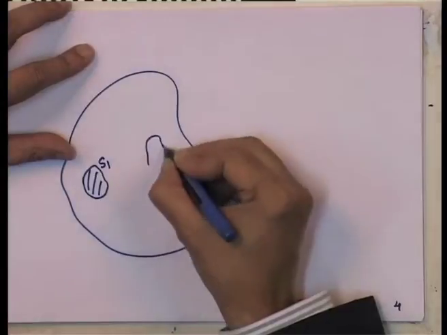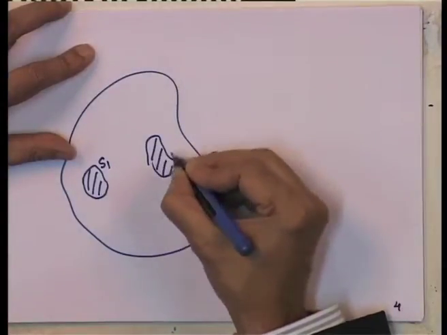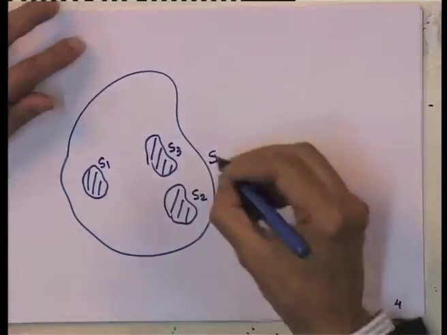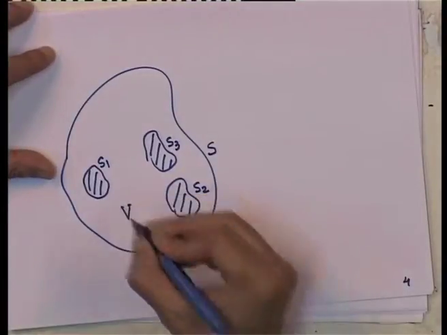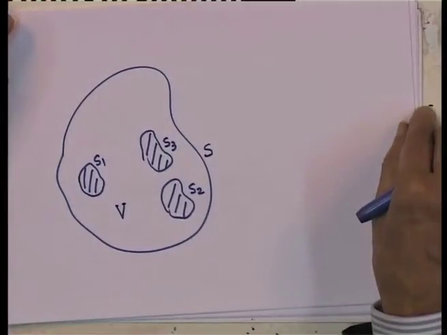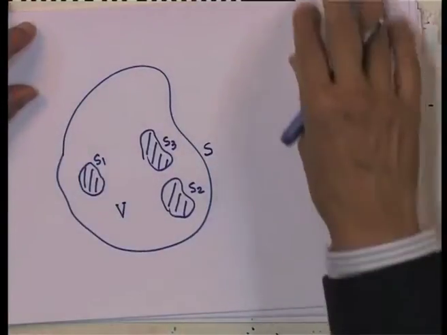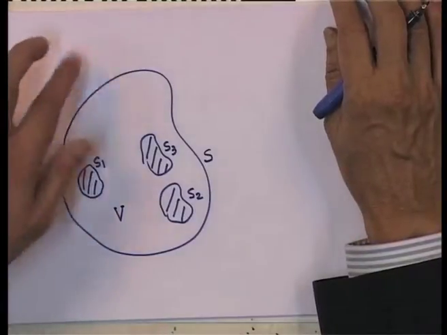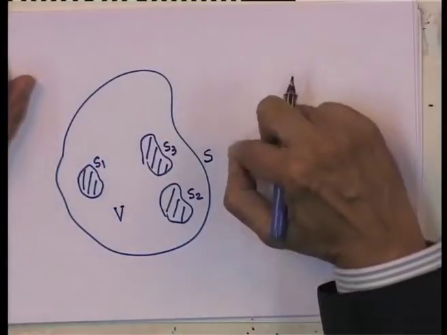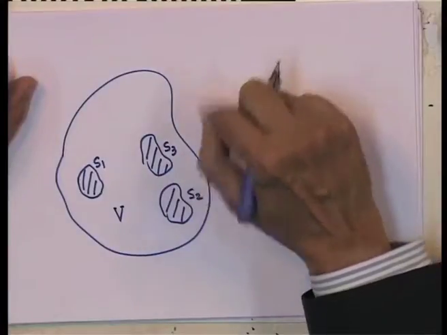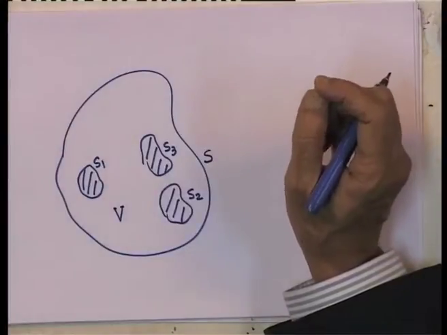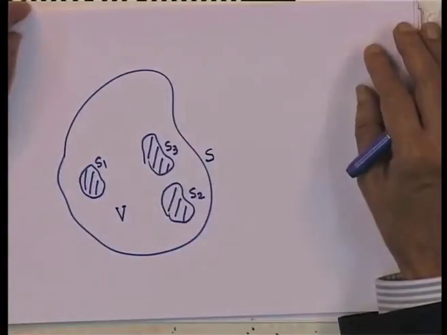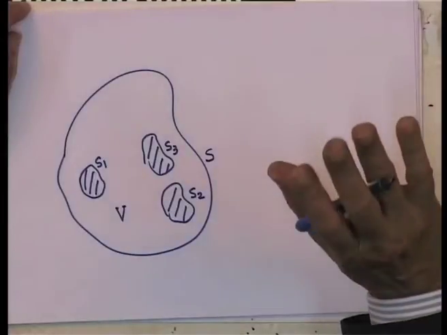So, I specify that I know the potentials at S 1, S 2, S 3 and of course, S. Now, I need to solve the potential problem, that is the Poisson's or the Laplace's equation inside this volume, which is bounded by, which is exterior to the surface S, S 1, S 2 and S 3. Now, the uniqueness theorem states that the solution that you obtain will be unique.